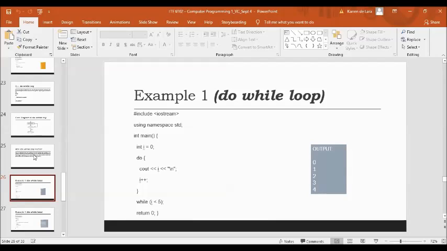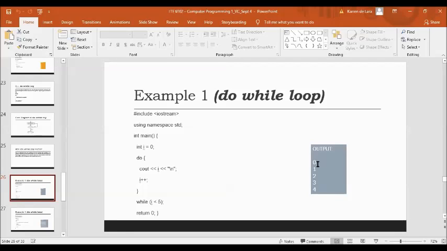So we display the value of I, which is 0, as seen in our output. Okay? And then we're going to increment it. So 0 plus 1 is equal to 1. And then 0 is less than 5. And then if it is true, the program will loop again. So same with our examples before.